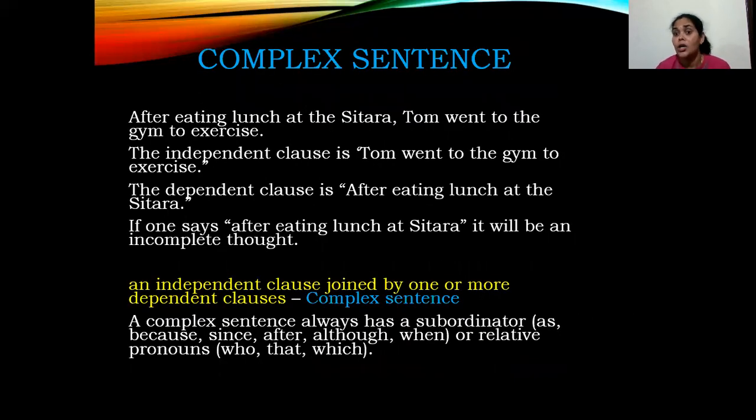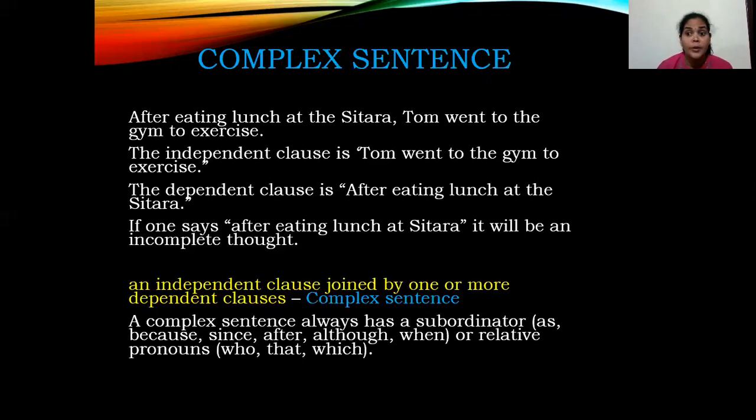Coming to the last part, complex sentences. Now we'll go with an example here again. After eating lunch at Sitara, Tom went to the gym to exercise. So after finishing his food, he went to exercise. Where? Which place? Gym. The independent clause, you can see, is Tom went to the gym to exercise. Now, after eating lunch at Sitara, does it make any sense? No. So we term such a clause dependent. Without the second part, the first part has no importance, or the meaning will not be conveyed. So an independent clause joined by 1 or more dependent clauses, such sentences are called complex sentences.